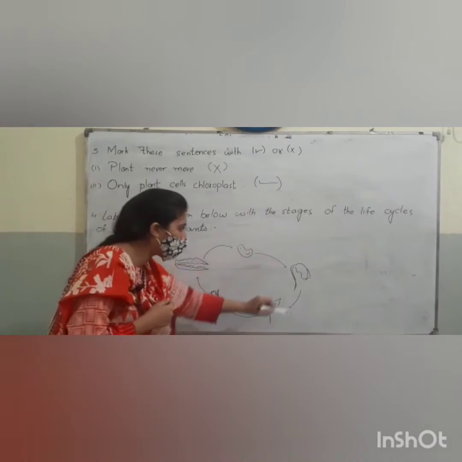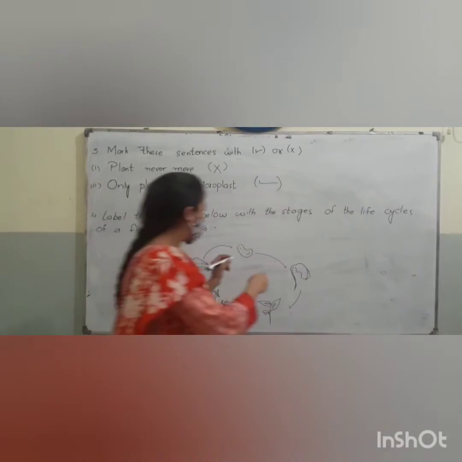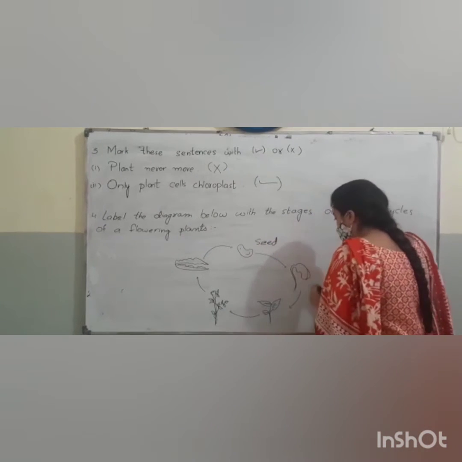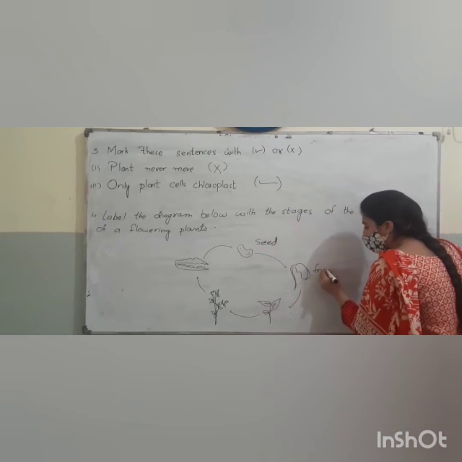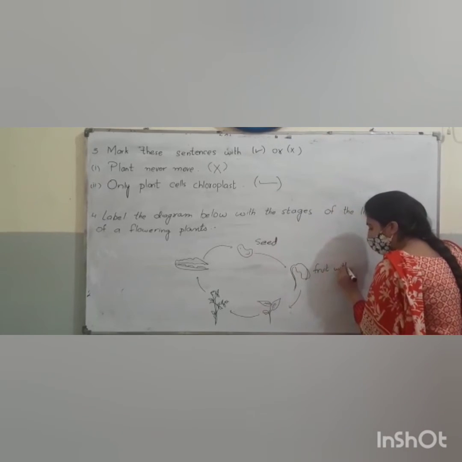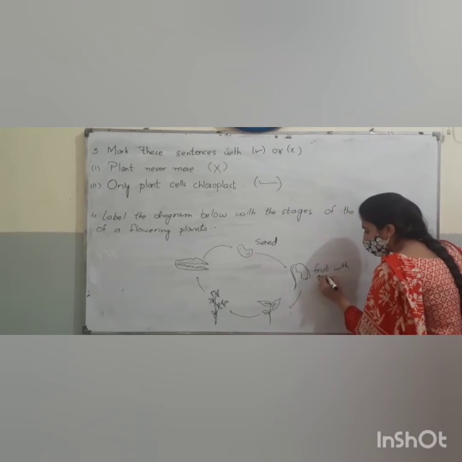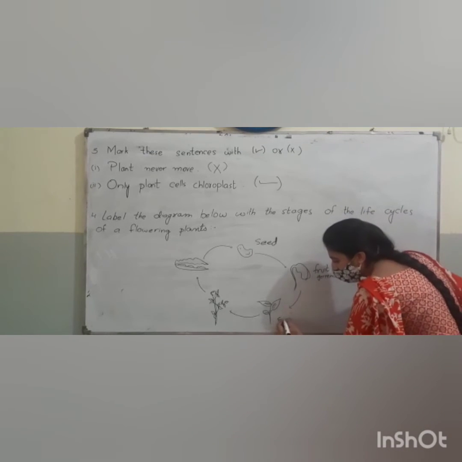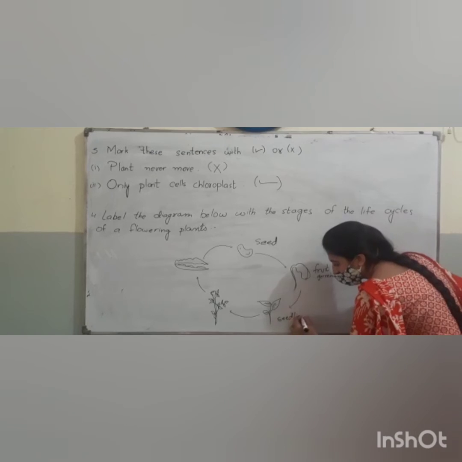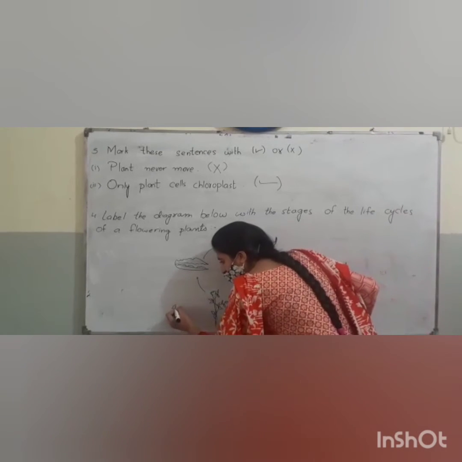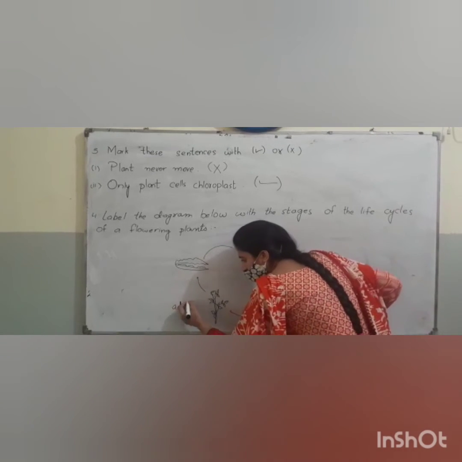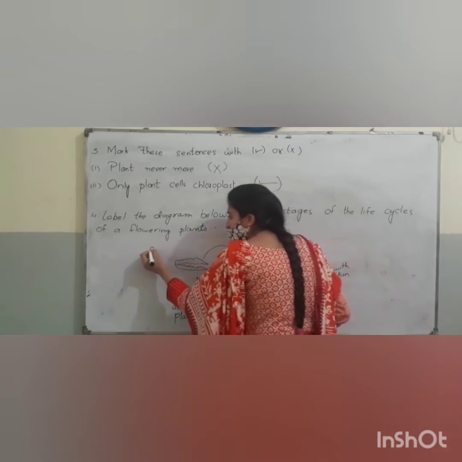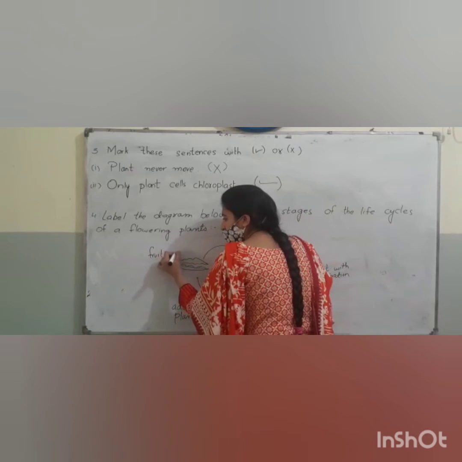Label the diagram below with the stages of the life cycle of a flowering plant. This is the life cycle of a flowering plant. The first stage is seed. Then germination. Third is seedling. Fourth is adult plant. And the last stage is fruit with seed.